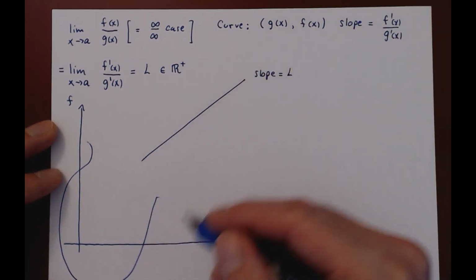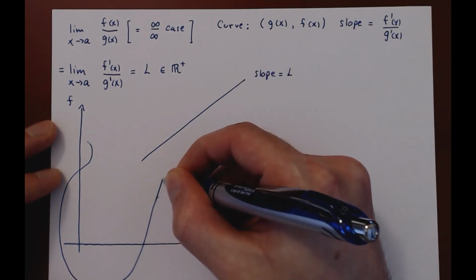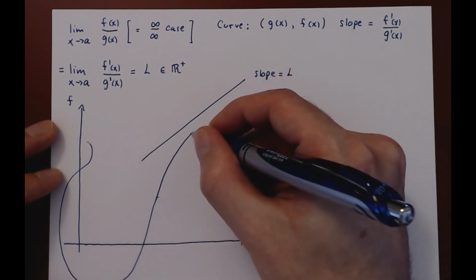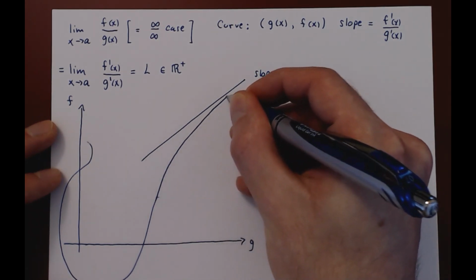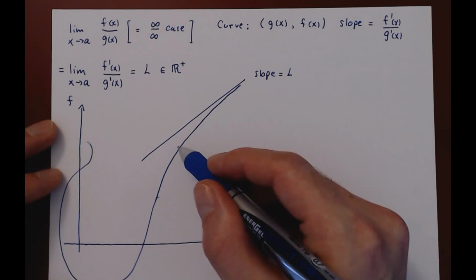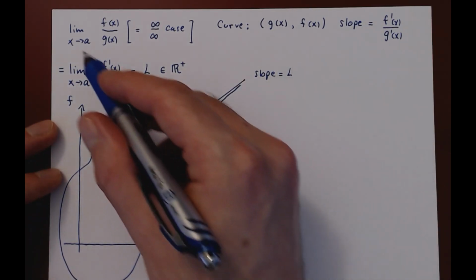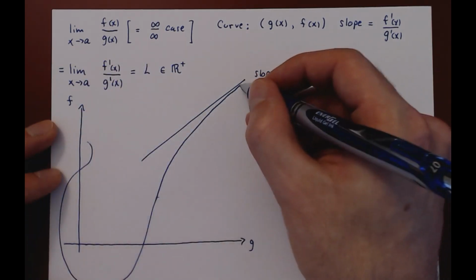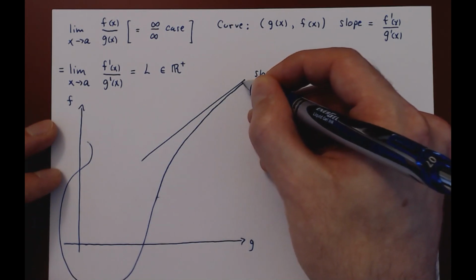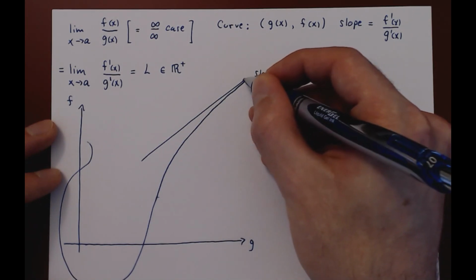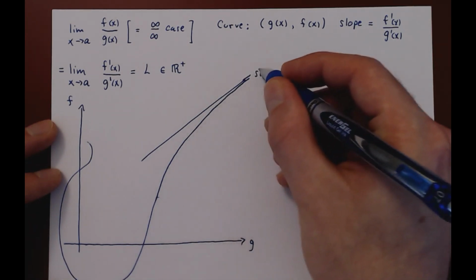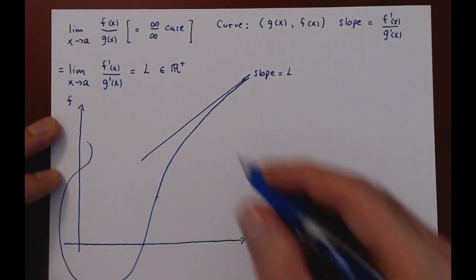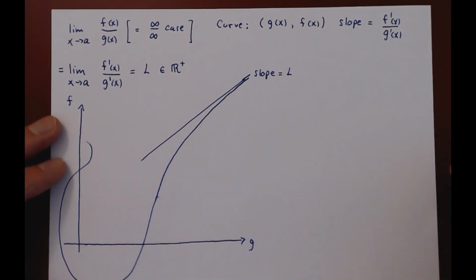Suppose it is this line. And this is the behavior of the curve as x gets closer and closer to a. The closer x is to a, the closer the curve gets to being a perfect straight line. Now let's take 2 points on this curve.